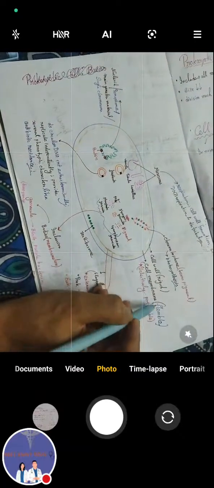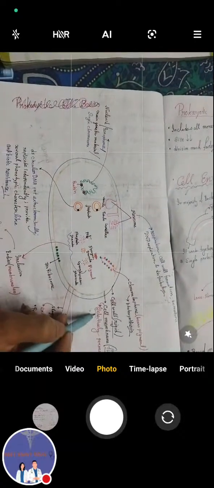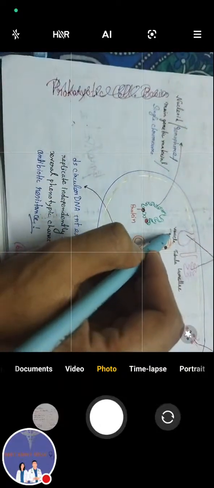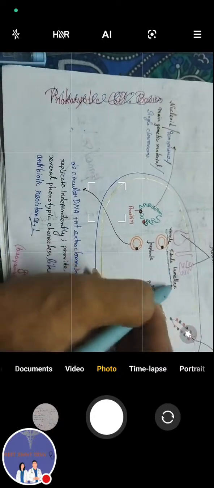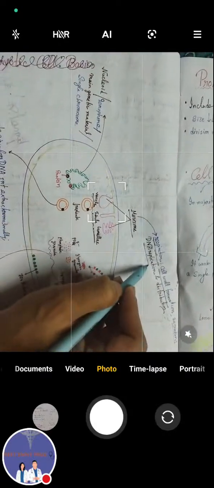Second is the cell membrane, which is flexible, while the cell wall is rigid. The cell membrane is selectively permeable. And here are the mesosomes: vesicles, tubules and lamellae. Mesosomes help in respiration, cell wall formation, secretion, and DNA replication and distribution.